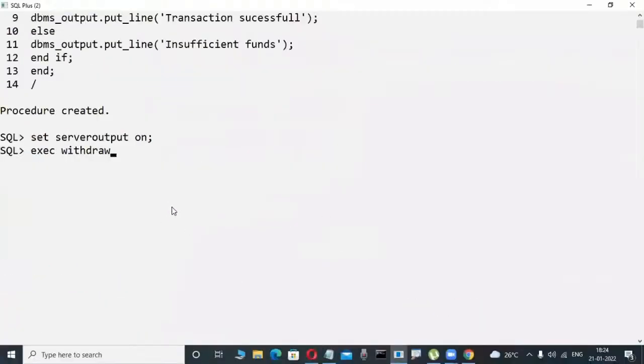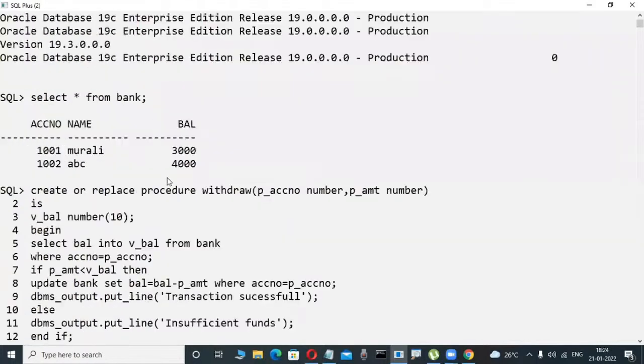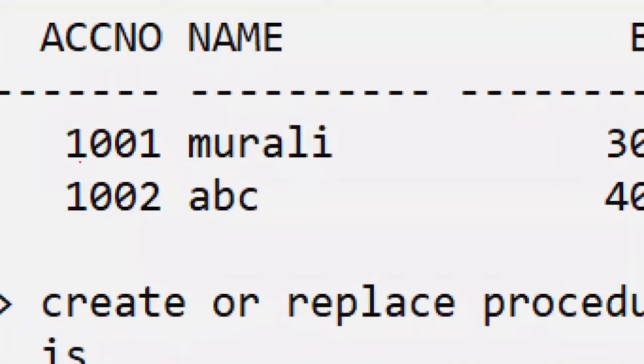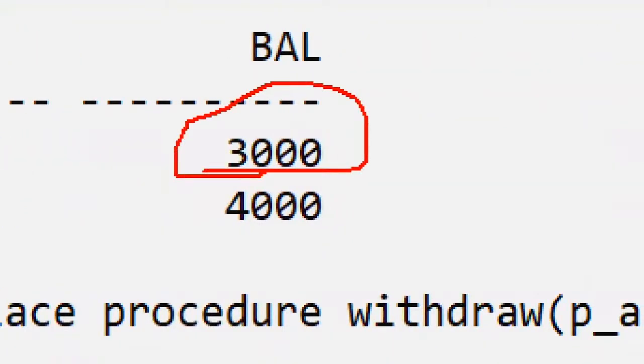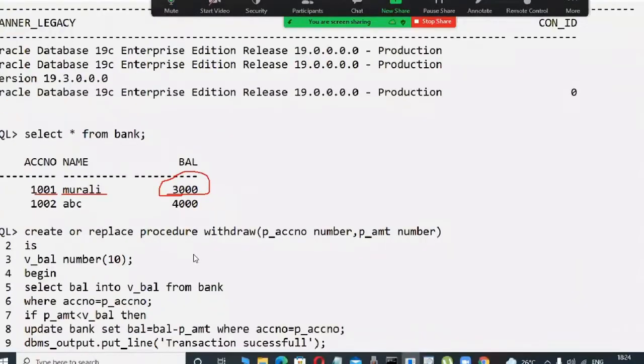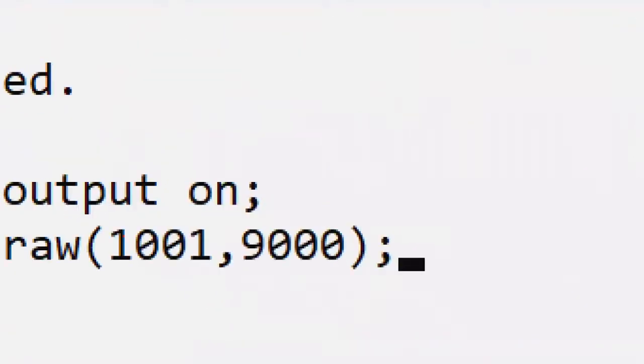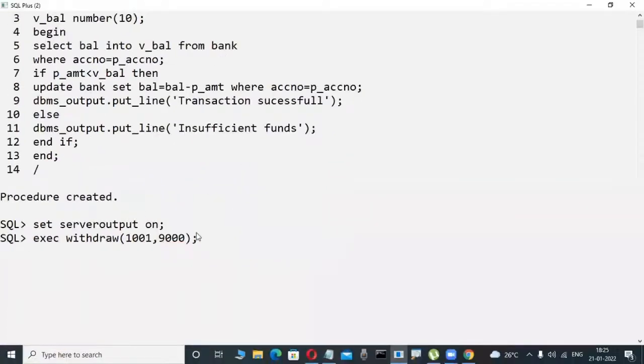Here I'm passing my account number 1001, comma, and I try to withdraw 9,000 rupees, for example. Observe my account number in this table, slowly. 1001 is my account number, Murali is my name. My current balance in the table is 3,000. Now, with account number 1001, I try to withdraw 9,000 rupees, because I'm writing this program myself.